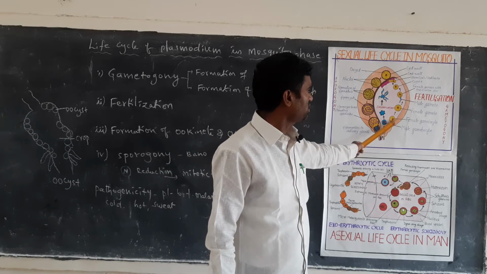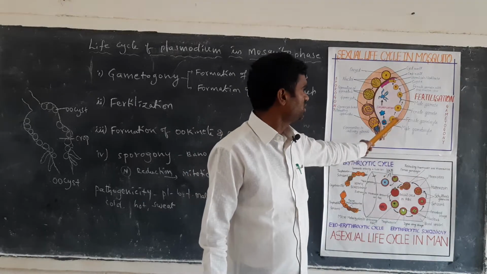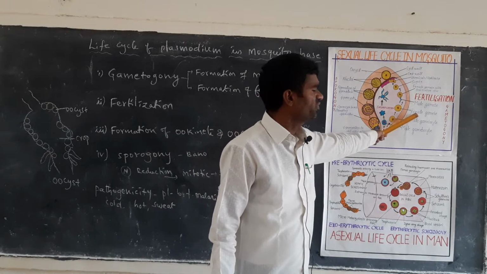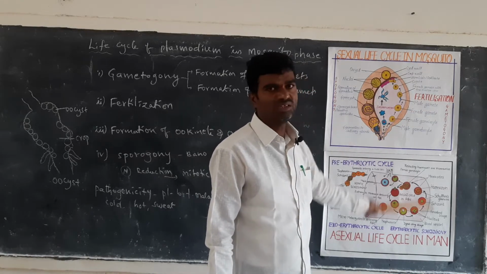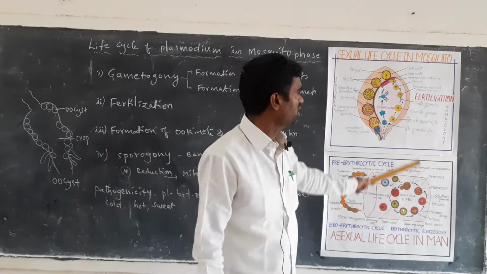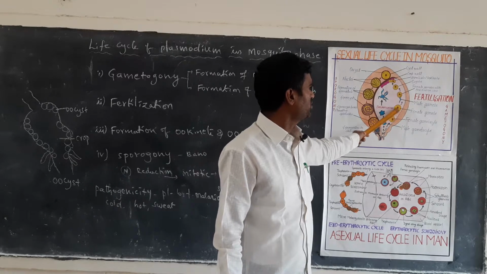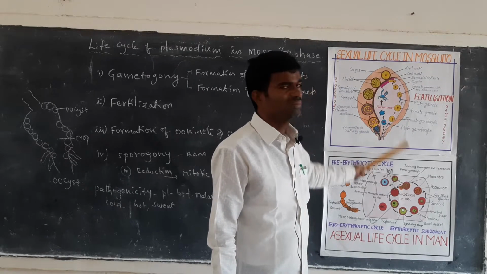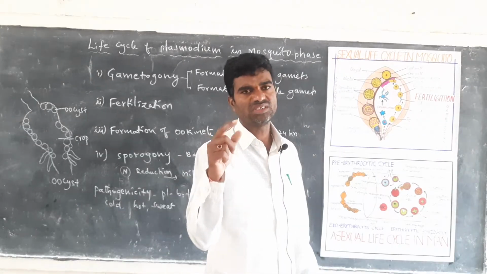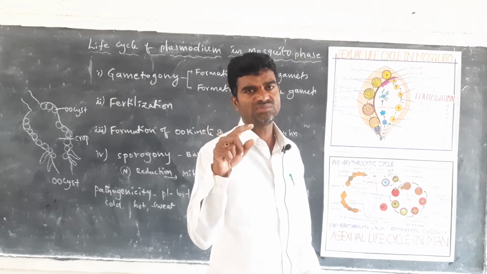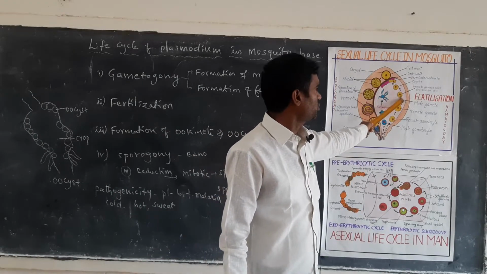Now this is the larger size, the female gametocyte. The female gametocyte further forms a female gamete. The immature female gametocyte becomes a mature female gamete. So this is called a female gamete, and this is called a male gamete. The male gamete contains pronuclear cells. Pronuclei means the nucleus is forming here; on that nucleus there is cytoplasm, and on that cytoplasm small pronuclear cells form. This is called a pronuclear cell.